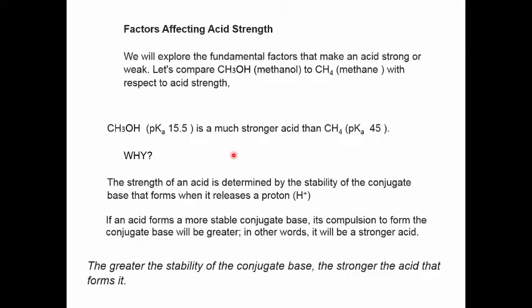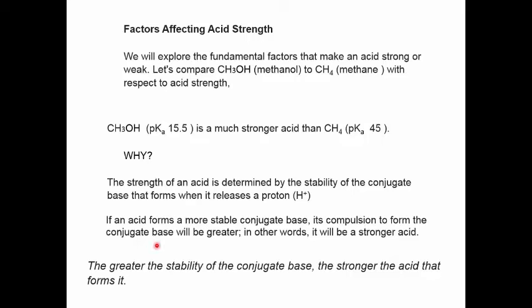Well, the strength of an acid can be judged by, and is fundamentally determined by, the stability of the conjugate base that it forms when it releases a proton. If the acid forms a more stable conjugate base, it will be a stronger acid, because if the conjugate base is more stable, the acid's compulsion to form that base will be greater. In other words, the acid will be stronger.